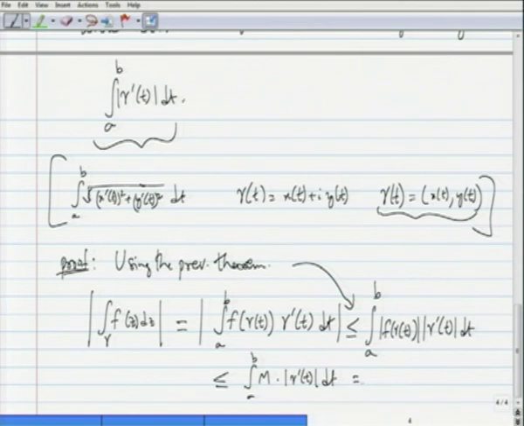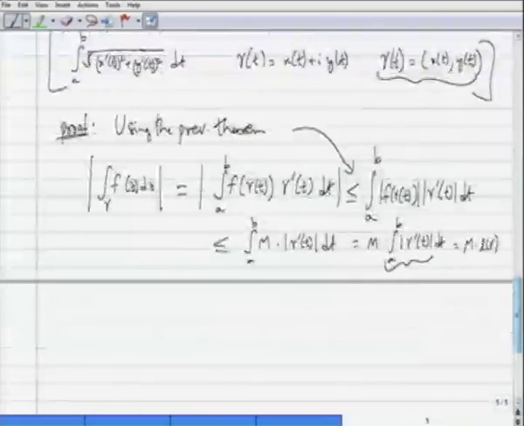But that is equal to M times the integration from a to b of the modulus of gamma prime of t dt, and this quantity is nothing but the length of gamma. So, this is equal to M times the length of the contour gamma.